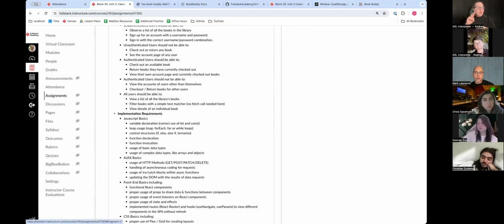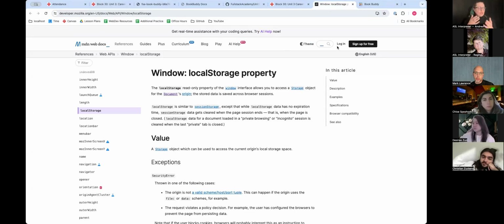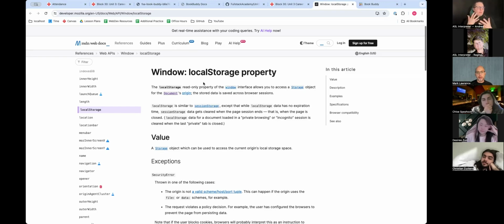The other thing I wanted to mention is we previously used state to store tokens, and you can still use that, but there's another way. You could also store your token in local storage. If you store it in local storage and you refresh your browser or close the browser, the token is still there, so you're still logged in. If you just store it in state, once you refresh or reopen it, the token's gone. You don't have to do it this way, but you might want to check the documentation for the local storage property and store your token that way. That's just a hint that may help you out.